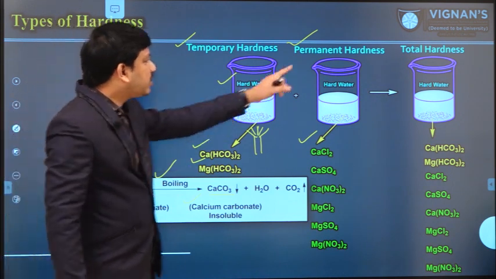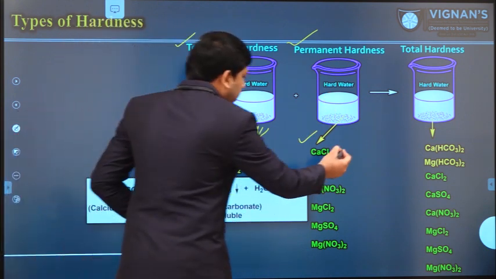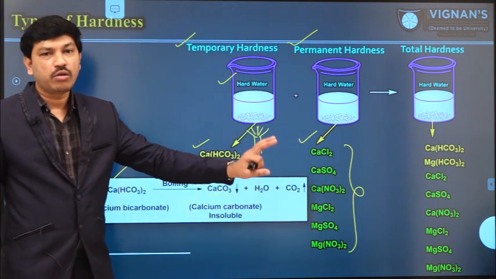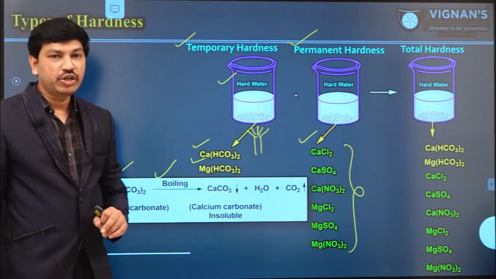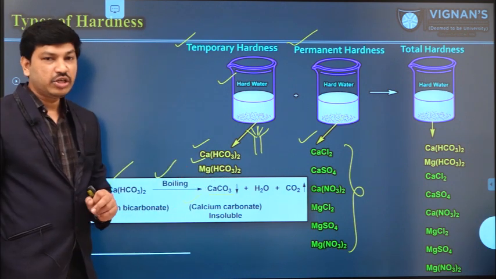But in the case of permanent hardness, all these are non-carbonate salts. These are called non-carbonate calcium and magnesium salts, and these two are carbonate calcium and magnesium salts.